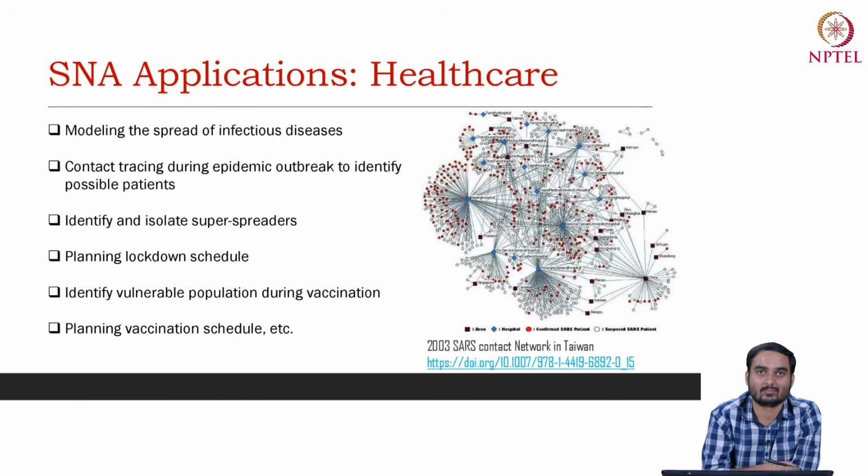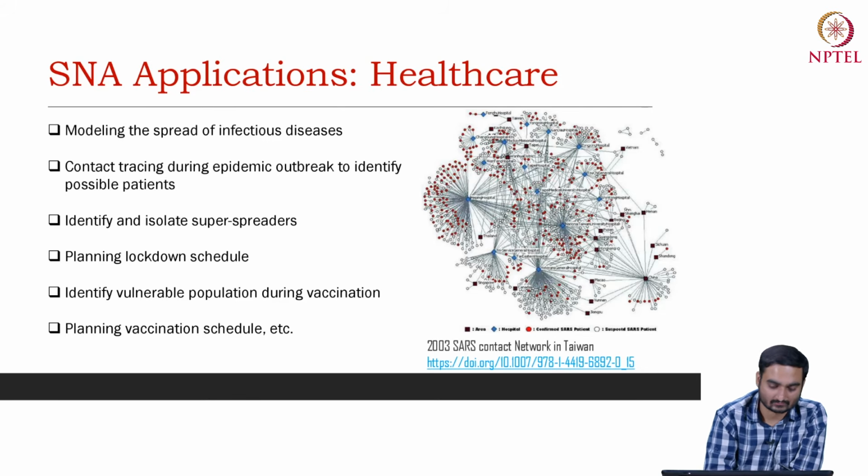We can actually model it. I'm pretty sure you have heard about many such data-driven models which try to mimic the way, say, the COVID-19 virus spreads. You may also have heard about Ebola, for example, and people modeled how this kind of virus spread over an offline network.